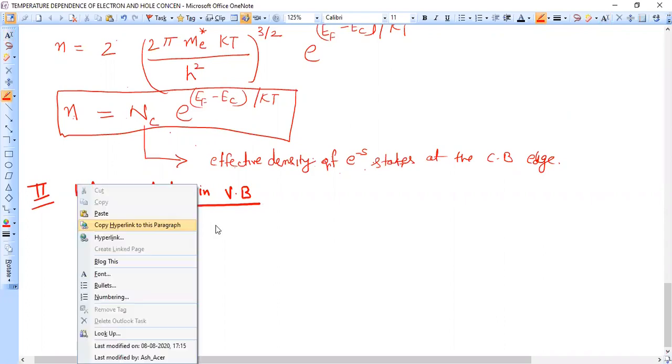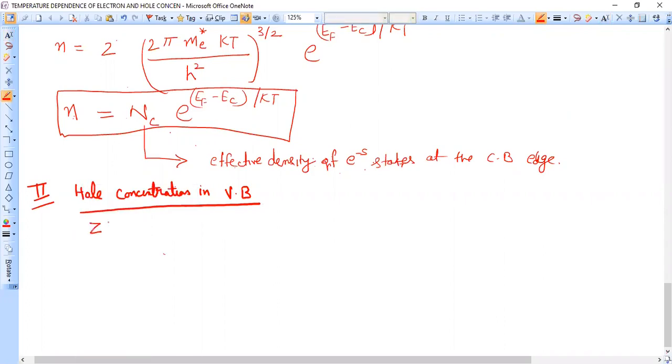again we'll start with the expression of Zd first of all. What is Zd? Now here Z is the density of states in the valence band. So the expression of density of states in the valence band is 2 pi mh star.